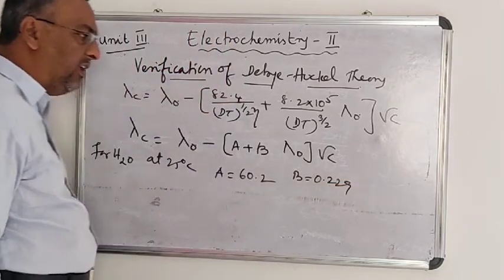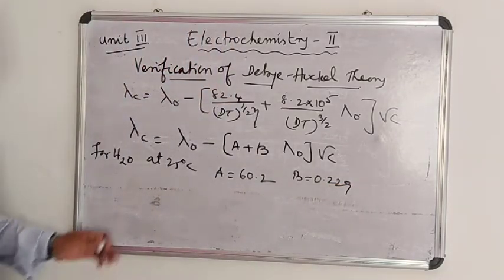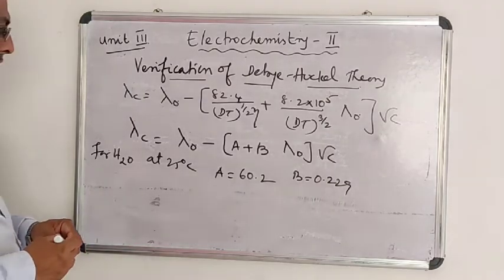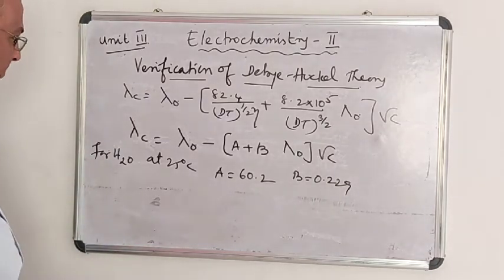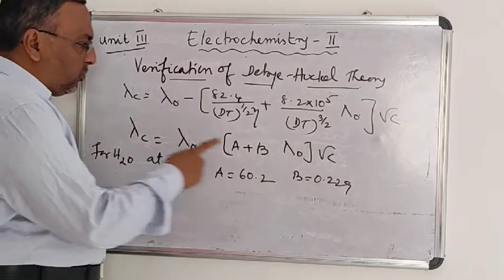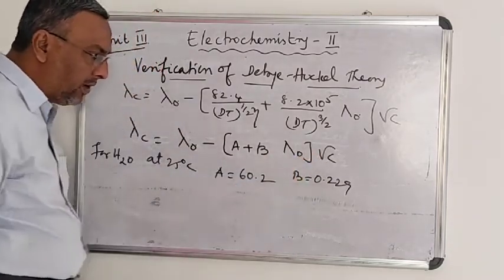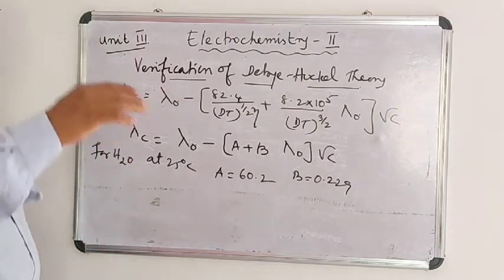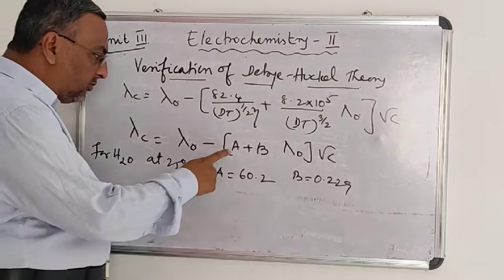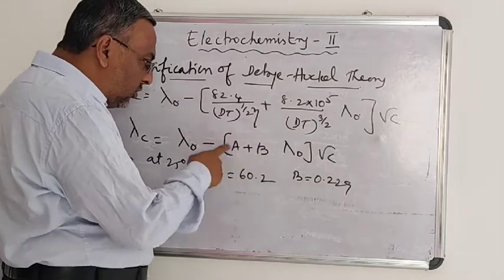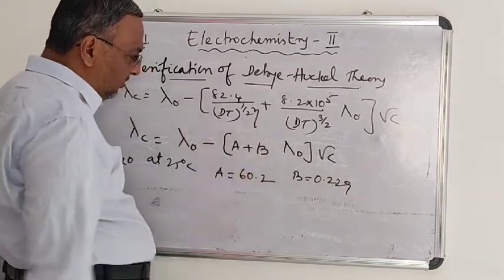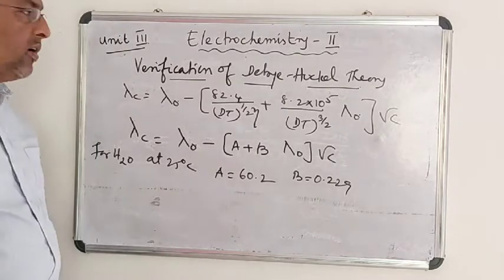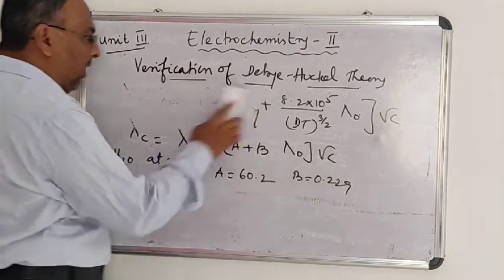It has been experimentally verified. How is it experimentally verified? See, for many strong electrolytes, when lambda C is plotted against root C, we get a straight line, and the slope of this line is found to be equal to A plus B into lambda 0. That has been experimentally verified in the case of many strong electrolytes. That we will see.